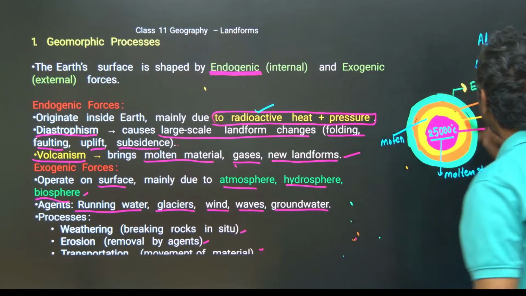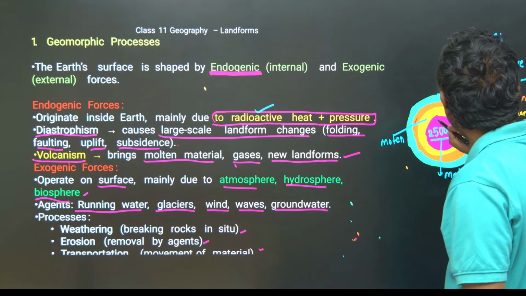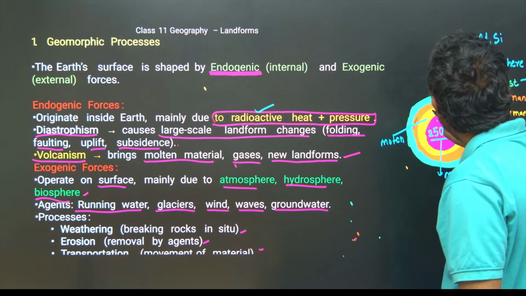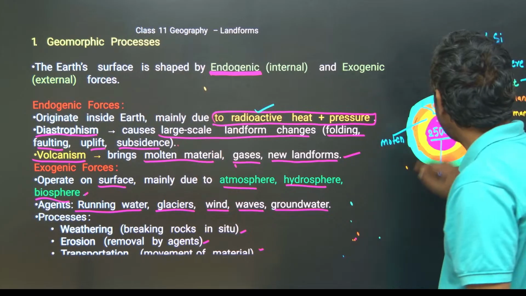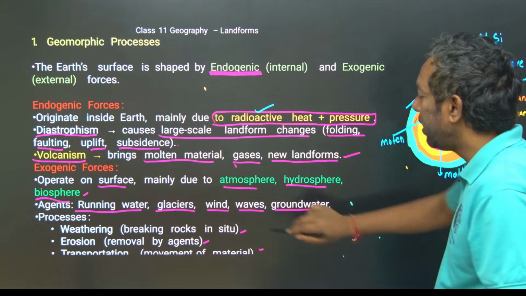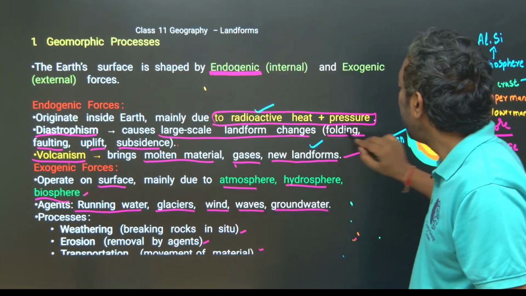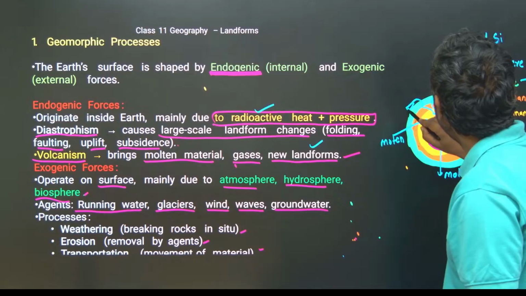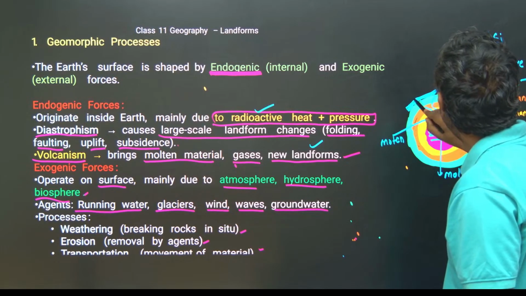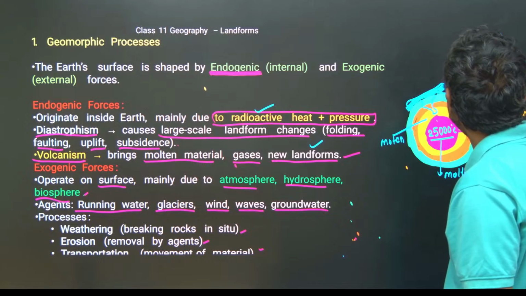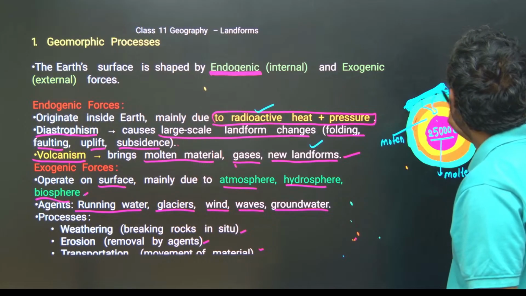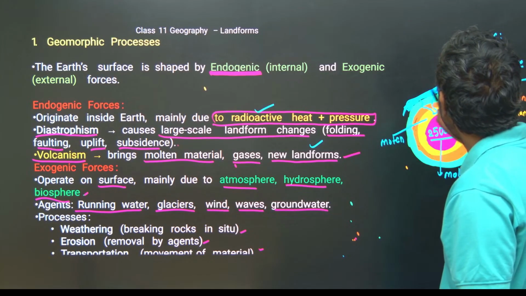When the temperature is high, the molten magma goes through to the earth's surface area, called the vent, and can create a new landform on the earth's surface, mainly plateaus.